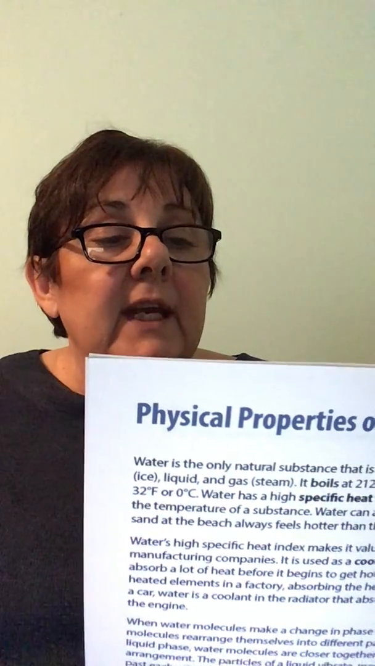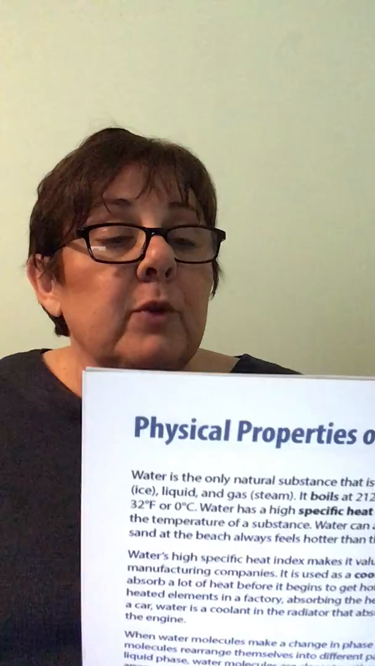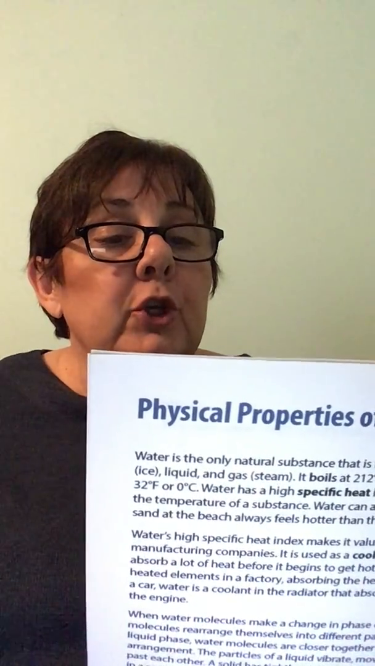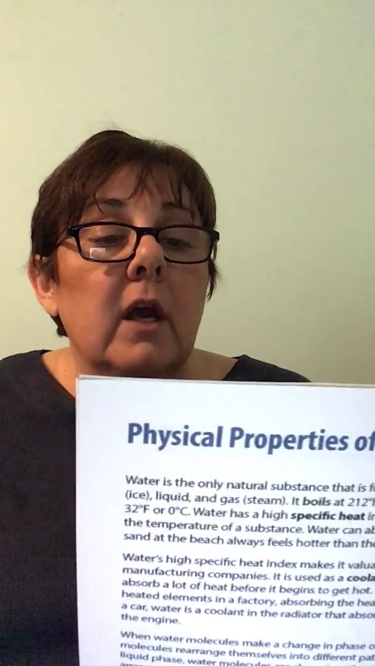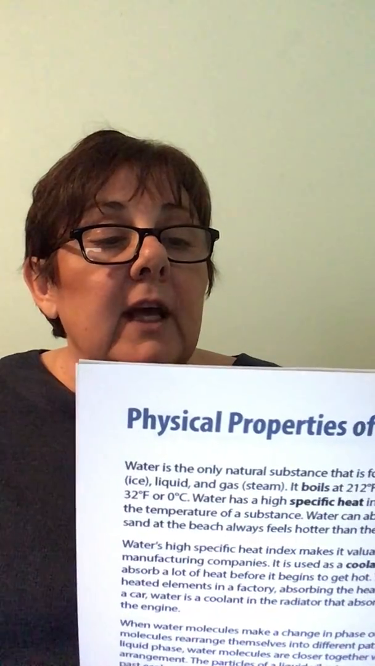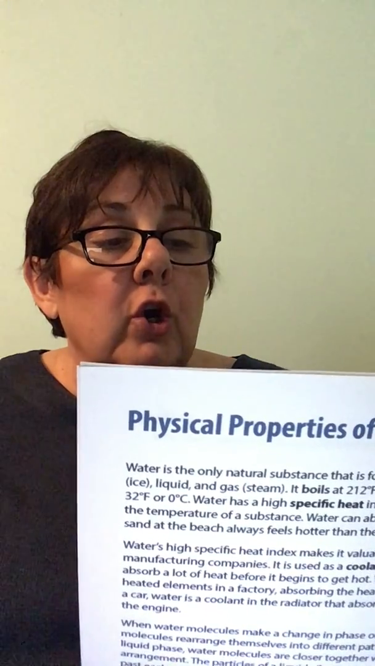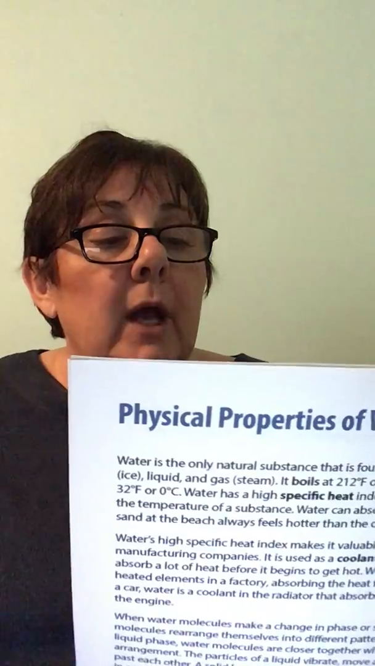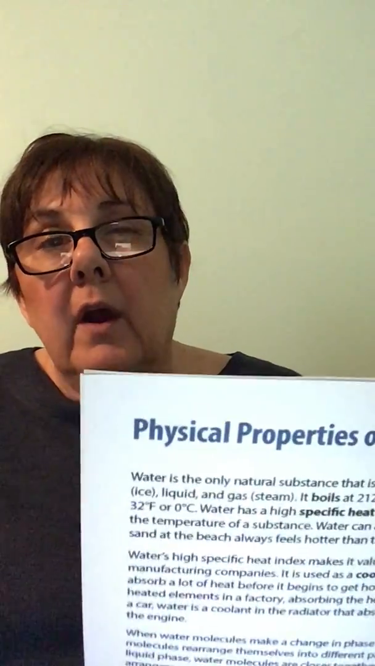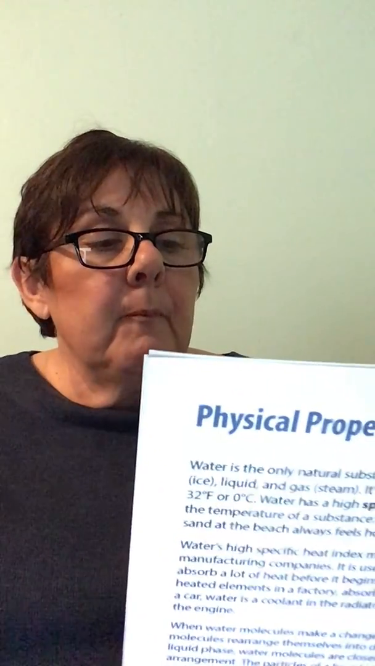Water's high specific heat index makes it valuable, especially to manufacturing companies. It is used as a coolant because it can absorb a lot of heat before it begins to get hot. Water can move overheated elements in a factory, absorbing the heat from machines. In a car, water is a coolant in the radiator that absorbs heat put out by the engine. So we know how hot the motors get, and we have to add the coolant to help keep it cooled off, or it would just overheat.